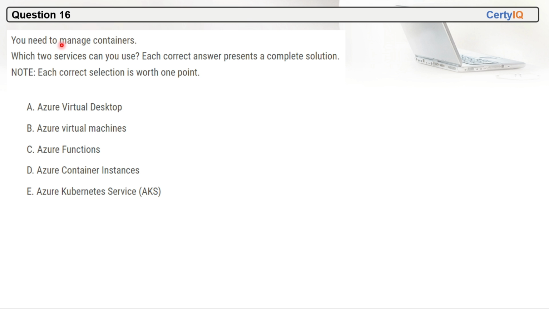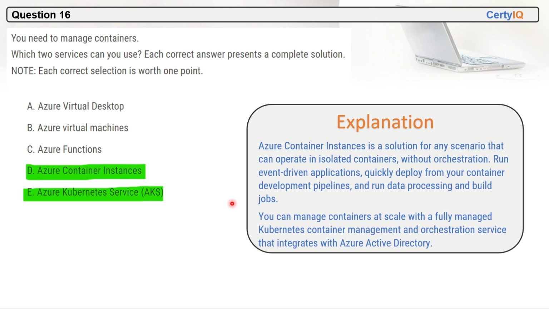Question 16. You need to manage containers. Which two services can you use? Each correct answer presents a complete solution. Each correct selection is worth 1 point. So we will select Azure Container Instances and Azure Kubernetes Service. So D and E are the correct options here.